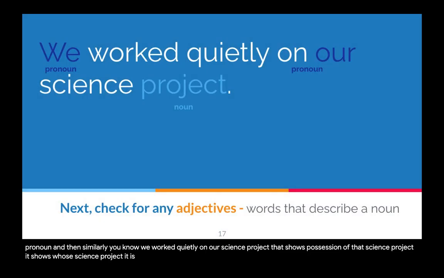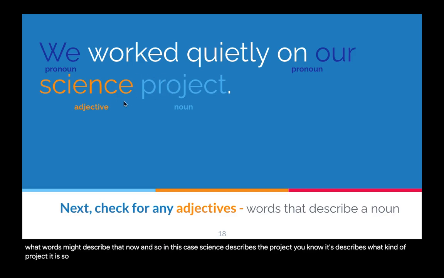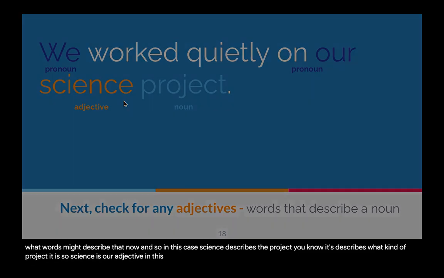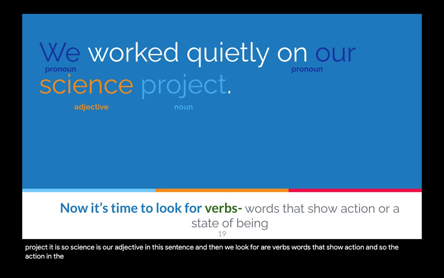So now we look for our adjectives, and those describe nouns. So we look for our nouns, and then we see what words might describe that noun. And so in this case, science describes the project. It describes what kind of project it is. So science is our adjective in this sentence. And then we look for our verbs, words that show action, and so the action in this sentence is worked. That's what is being done in this sentence.